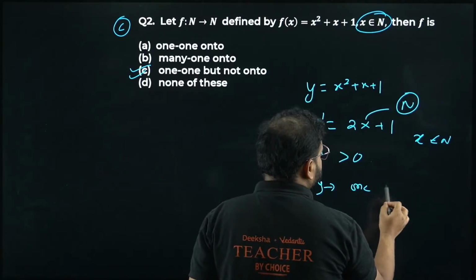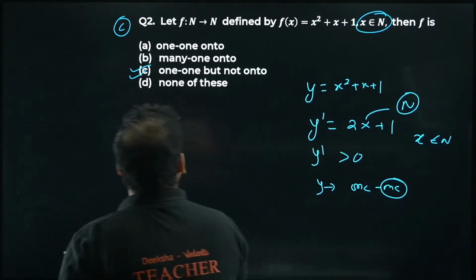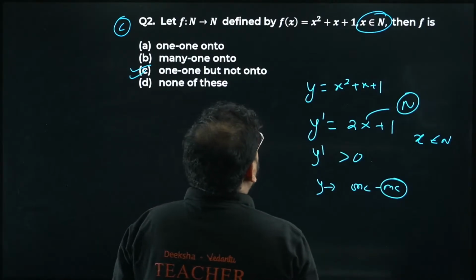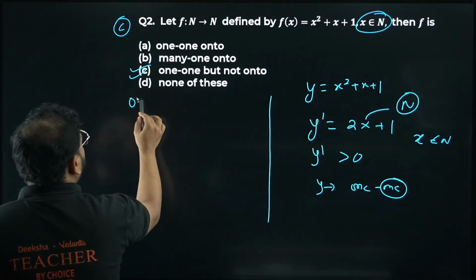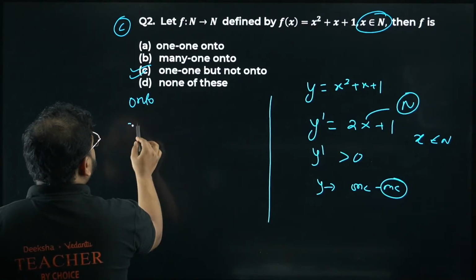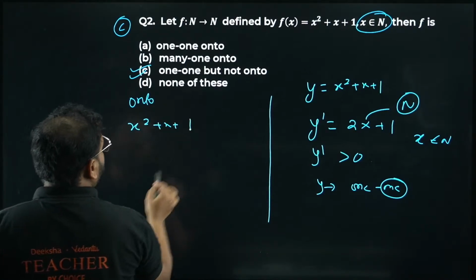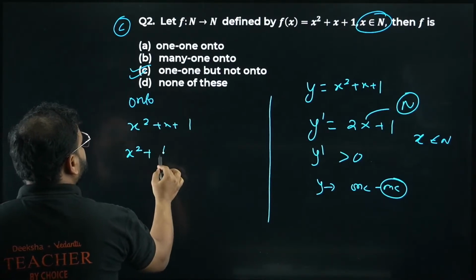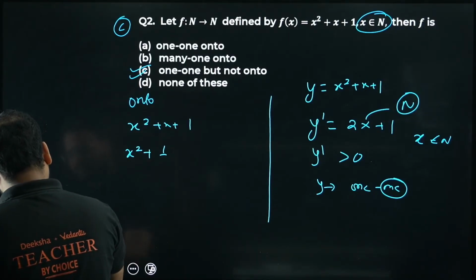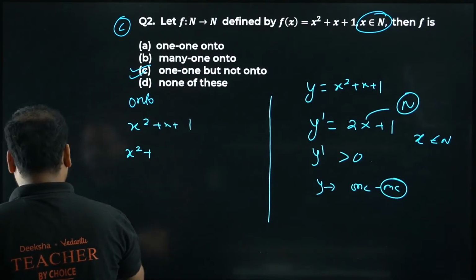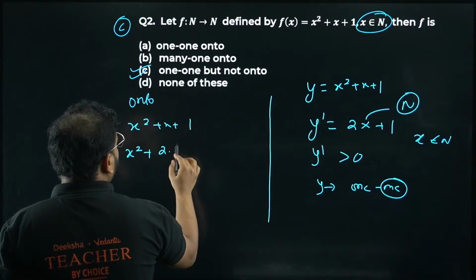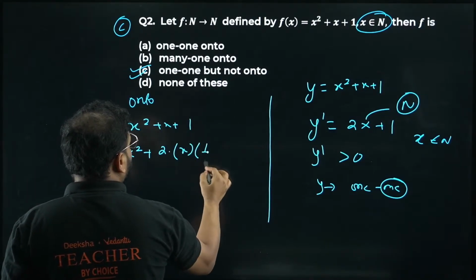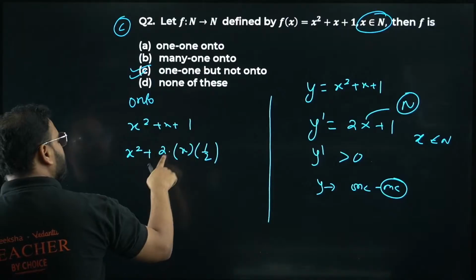So it is one-one. Now what about onto? Please check. For the onto part, we have x square plus x plus 1. I'm going to write this by making a perfect square. I'll write 2 times x times 1 by 2, as in a square plus 2ab.